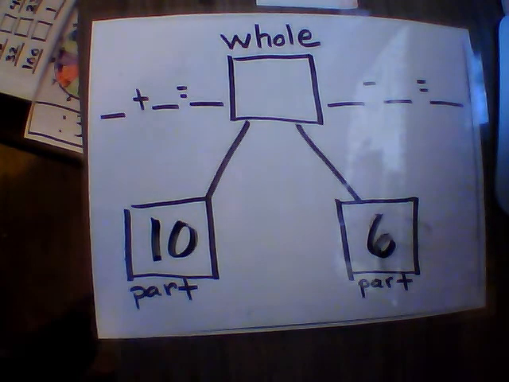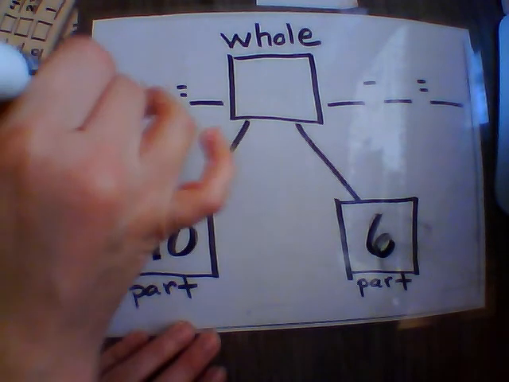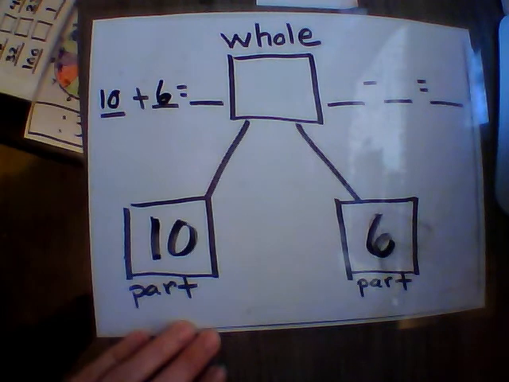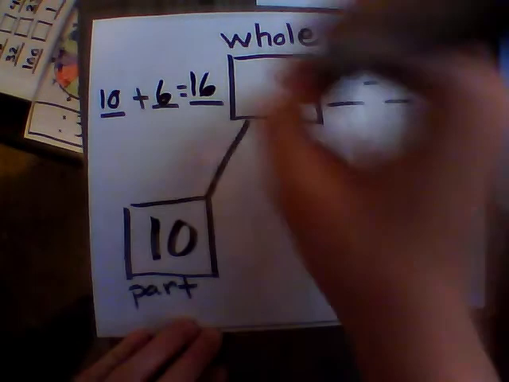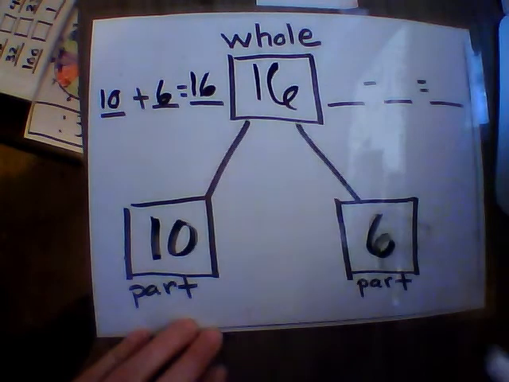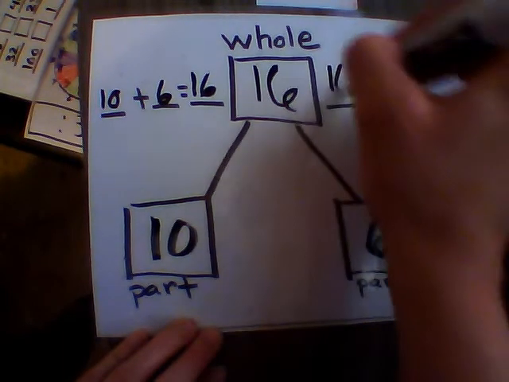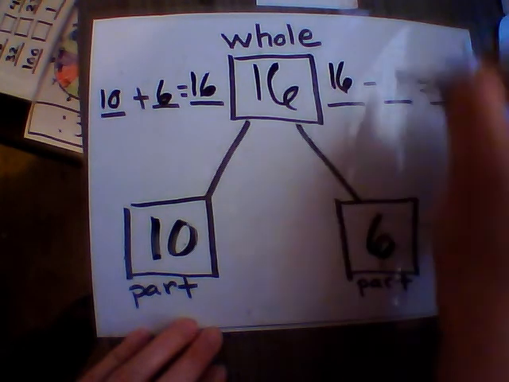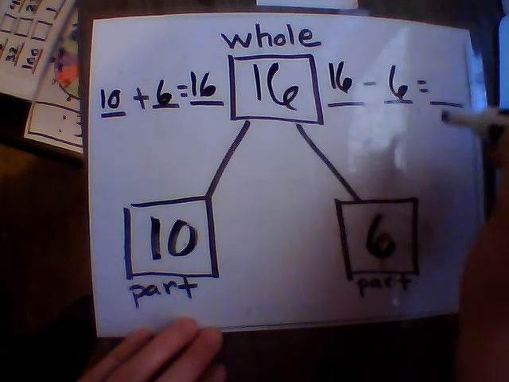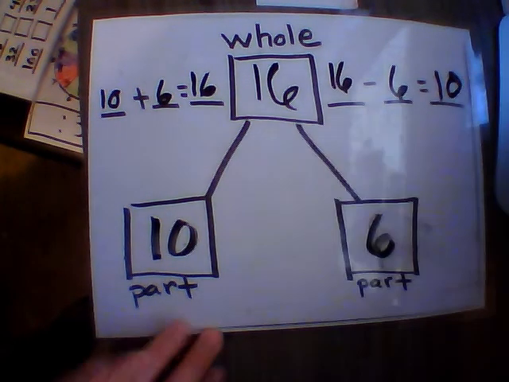Alright, so let's take our two parts. 10 plus 6 equals 16. 16 is our whole number, so we're going to use our whole number for our subtraction. And then you choose one of the parts. I will choose the 6 today. 16 minus 6 equals 10.